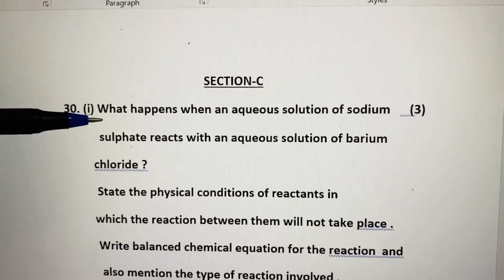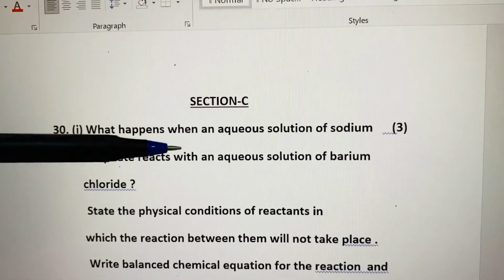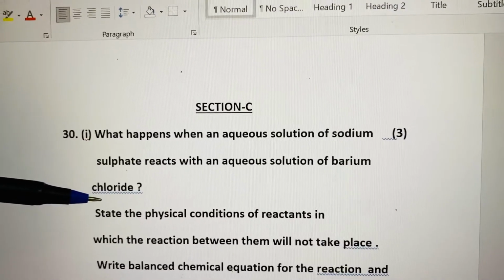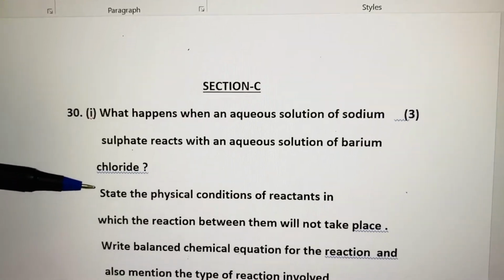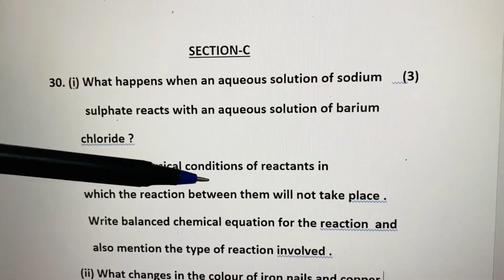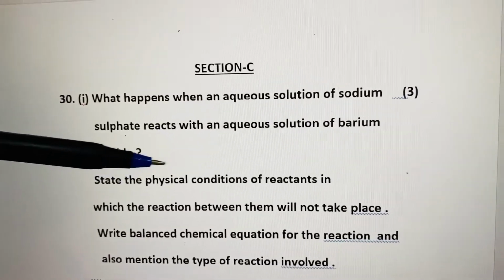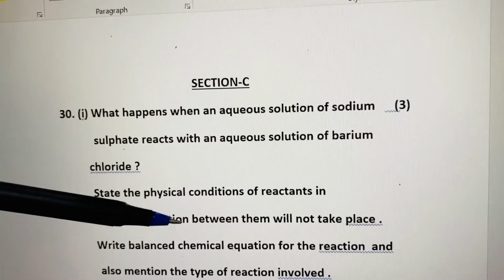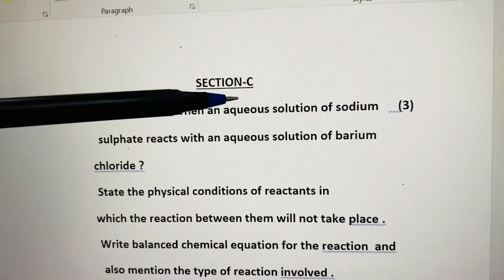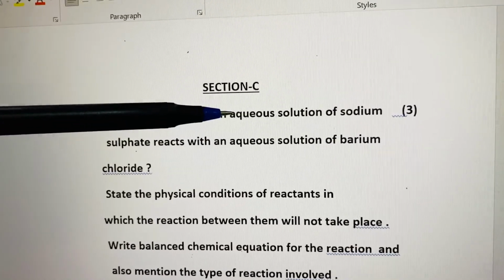So what you will write down? How we will write down the answer? When an aqueous solution of sodium sulfate reacts with an aqueous solution of barium chloride, a white precipitate of barium sulfate is formed. The second part is: state the physical condition of the reactants in which the reaction will not take place. So here what is the physical condition? Aqueous solution. That means the condition is when the chemicals are mixed with water, that is aqueous solution.